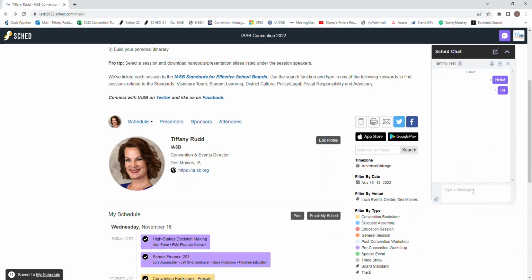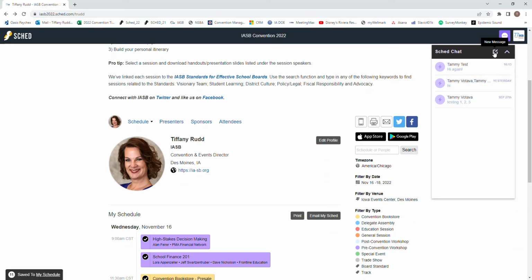A chat window will appear. Enter your message and click Send. To exit the chat, click the X. This will show a list of all the people you have chats with.